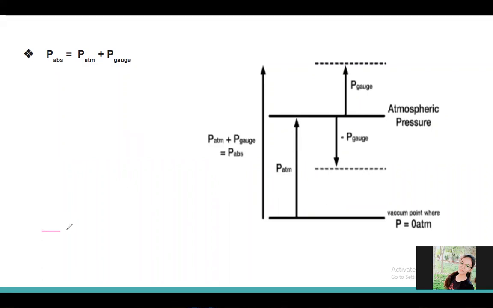When we are considering the total vacuum condition, the pressure at that point is considered as absolute zero pressure.